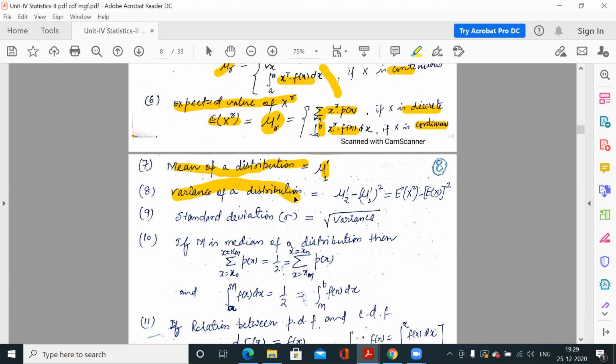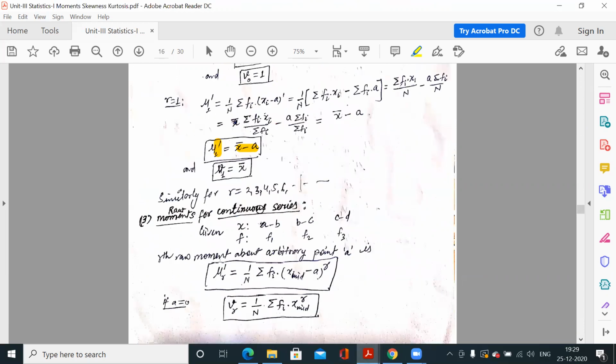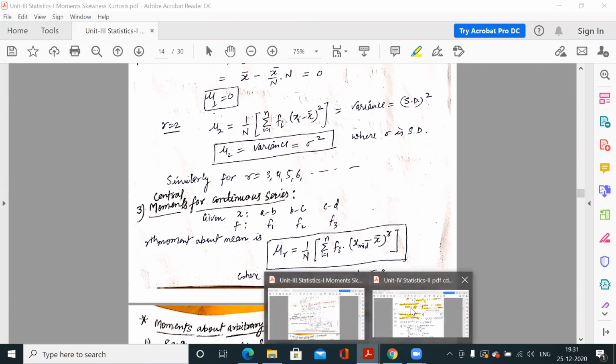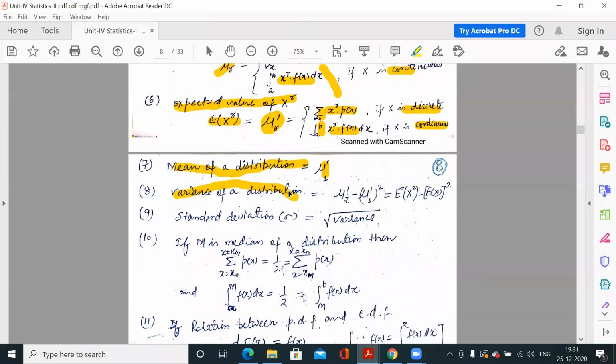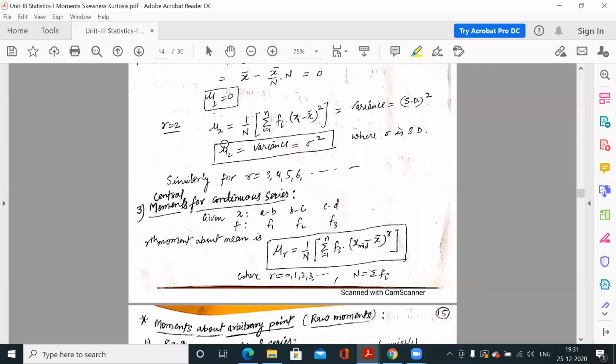The variance of a distribution is denoted by mu2. In the case of moments, if you remember, mu2 is equal to variance, and variance is standard deviation square. So if sigma is the standard deviation, then standard deviation square is variance.